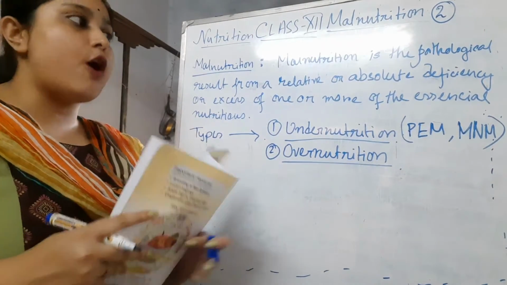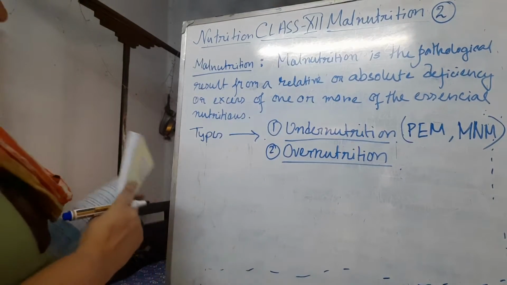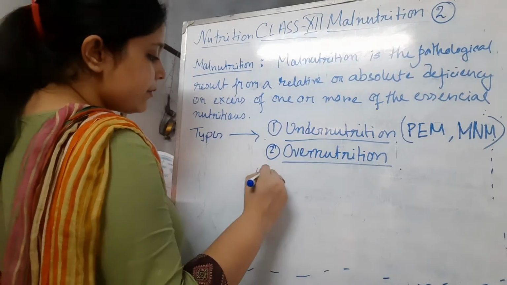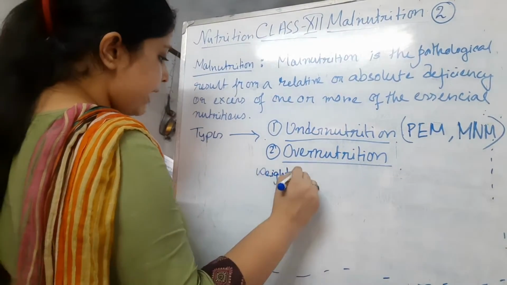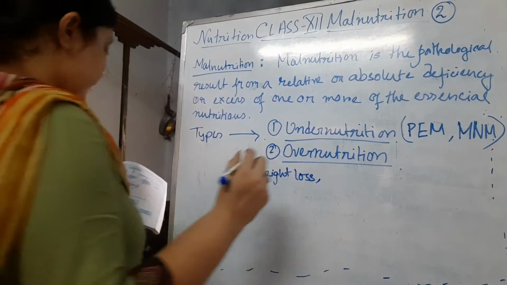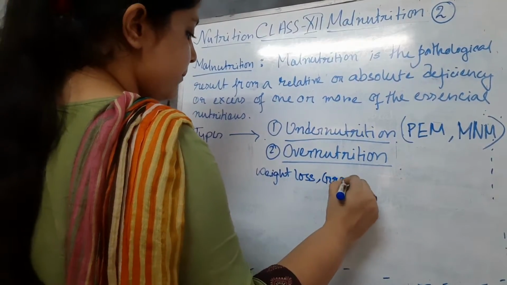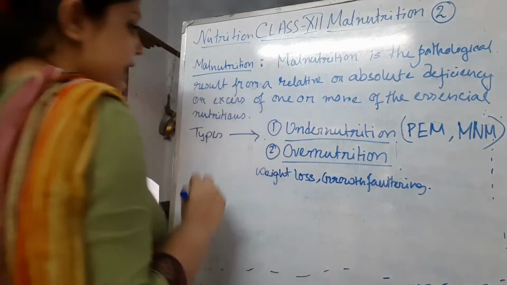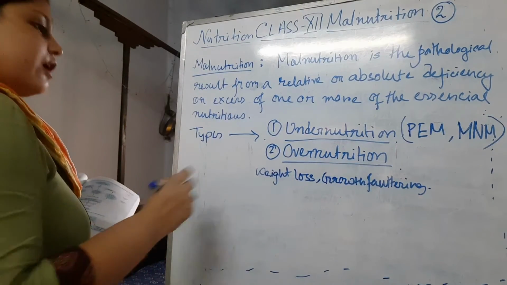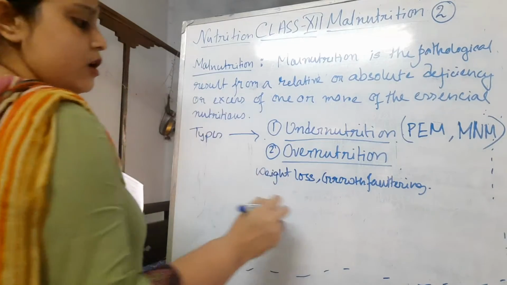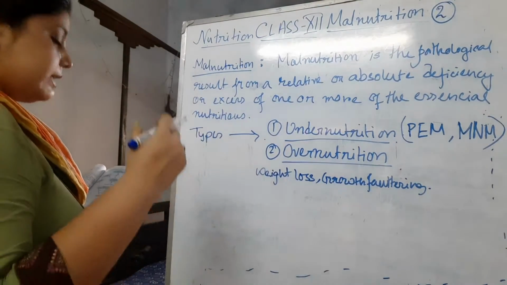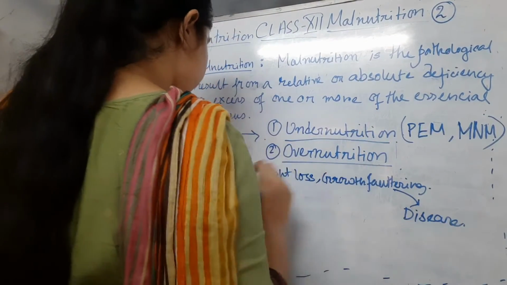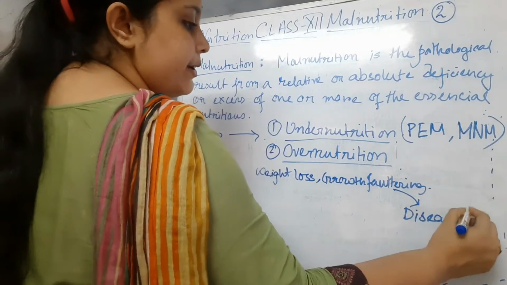So there is a cyclic form of undernutrition. Let me write it first, then you can understand it more. Here you can see, if weight loss occurs or growth faltering, it can lead to low immunity response. So it can lead to disease in that person. The incidence of the disease becomes higher.